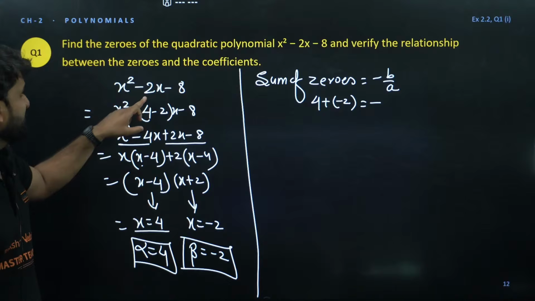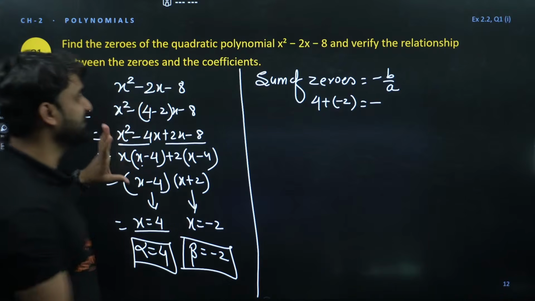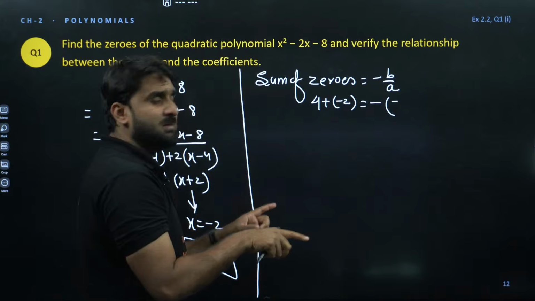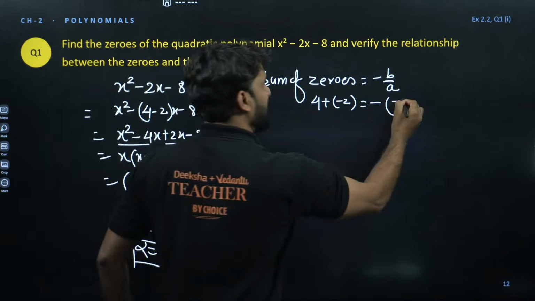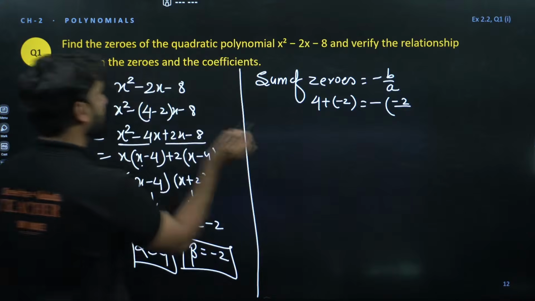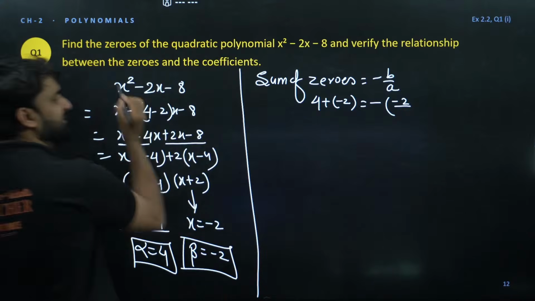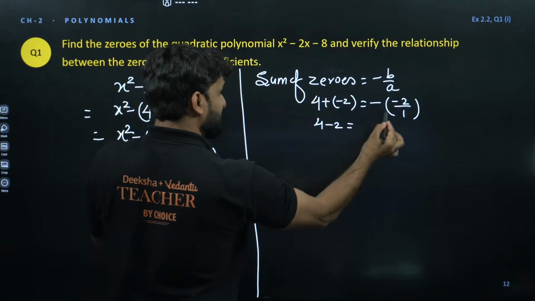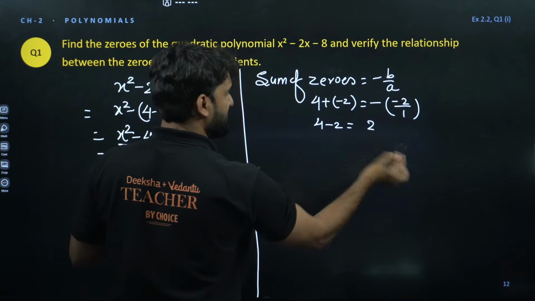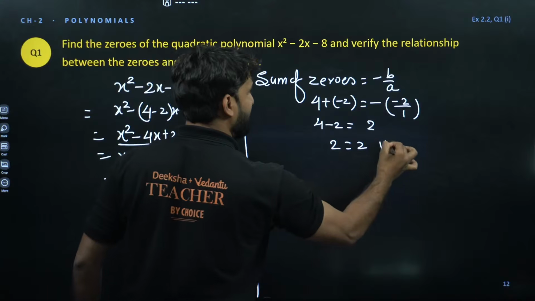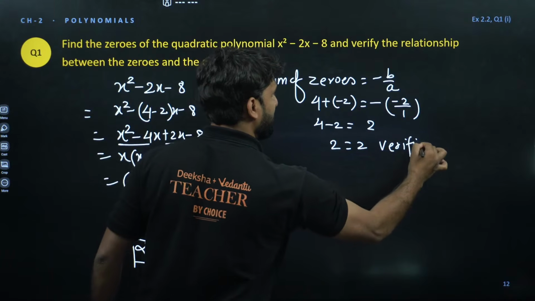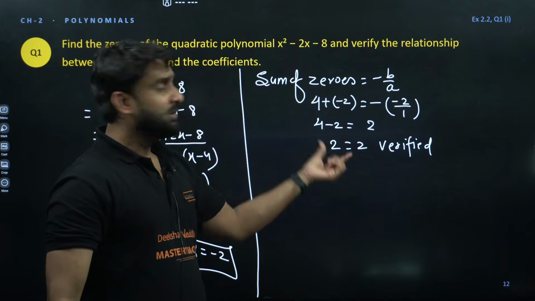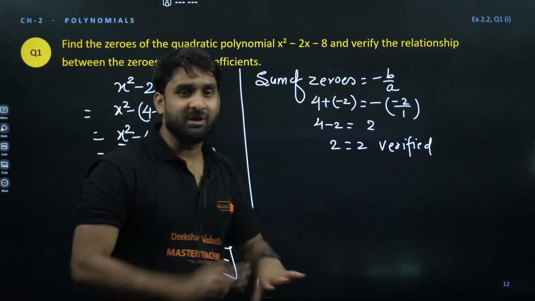Where is b? This is b. B is minus 2. So in the formula, this minus is in the formula. But if b is negative, you have to take the negative value as it is. Minus 2. And what is a? A is 1. Now this is 4 plus minus 2, and minus minus becomes plus, so 4 minus 2 is 2. Verified. Right hand side is 2 and left hand side is also 2. So the sum of zeros is equal to minus b by a, hence verified.